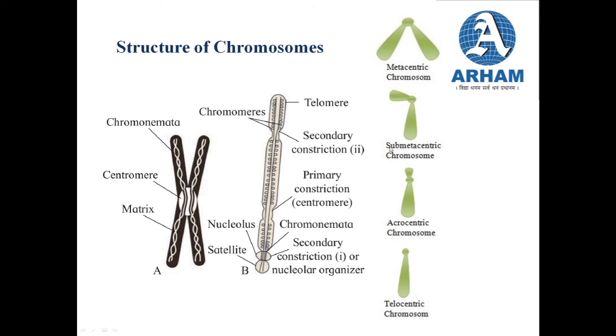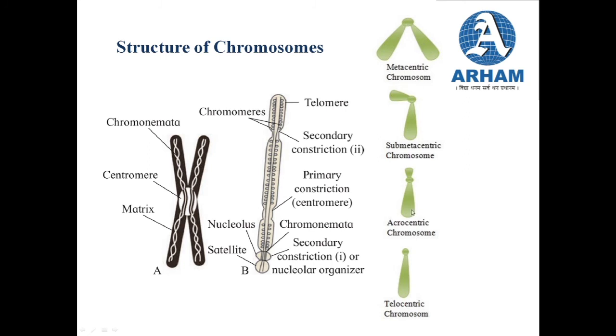Then there is submetacentric, which is L-shaped. So the L-shaped chromosome is called submetacentric chromosome. And the last one is metacentric chromosome, that is V-shaped. And the end of this chromosome, the end of the chromatid you can say rather, is known as telomere.